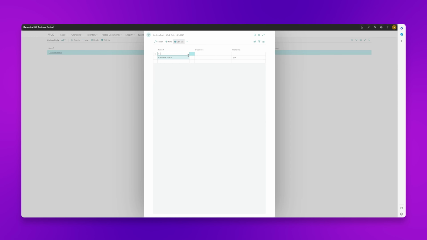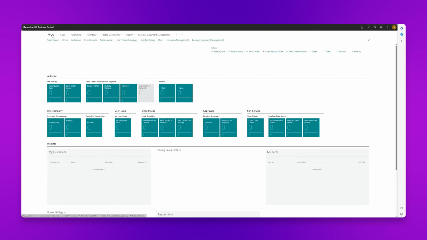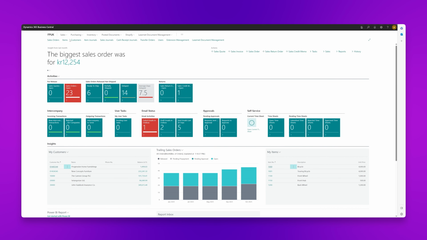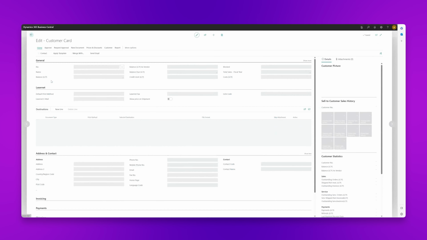So if we call this FTP Formpipe, and then the file format that I want to send to the FTP is an EDI file. That's now set up. If I just go back in and show you the customer card, with Lasernet we can actually extend this to include our default destinations of where we want to send our content.